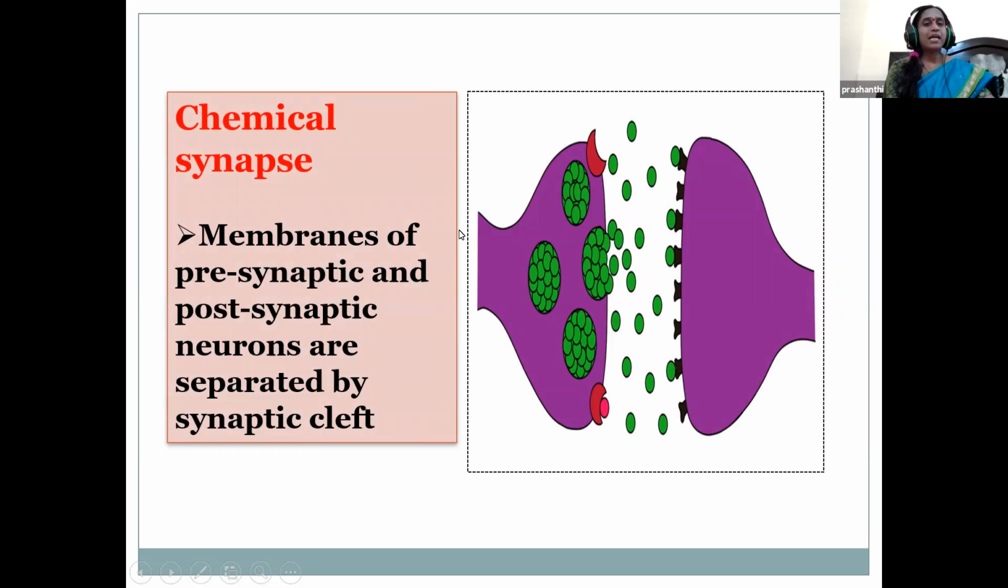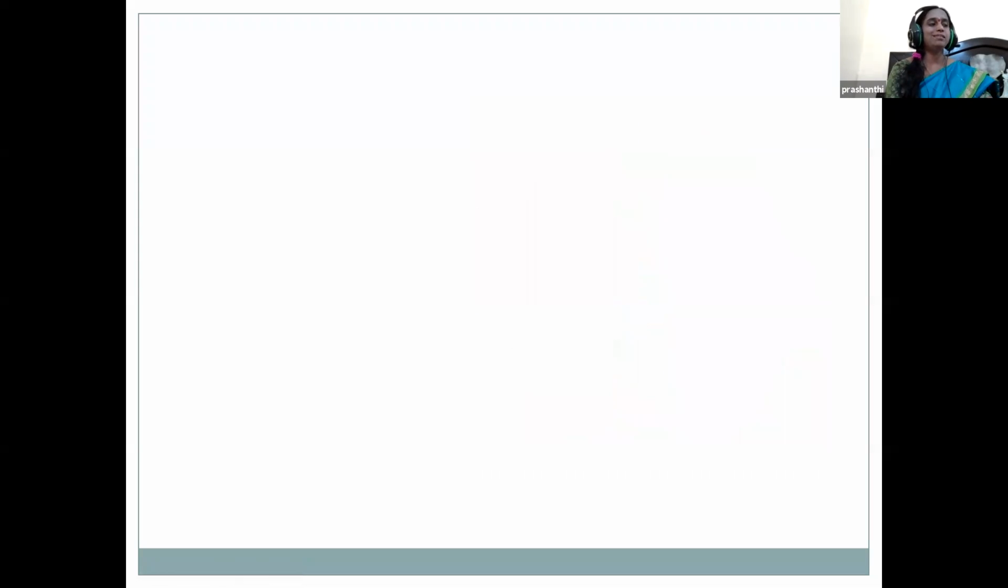Next, we go to the second type of synapse, children, that is the chemical synapse. Here there is a special junction through which the neurotransmitter cells signal to one another or to non-neuronal cells. Here the presynaptic neuron is connected to the postsynaptic neuron, and the space in between the two membranes is separated by the synaptic cleft. This is the chemical synapse.